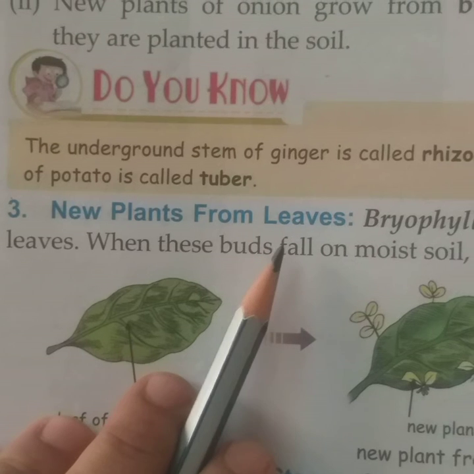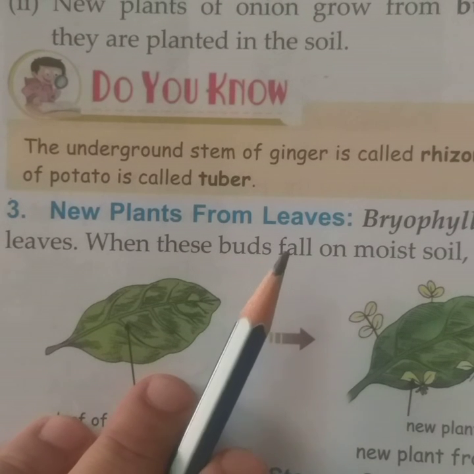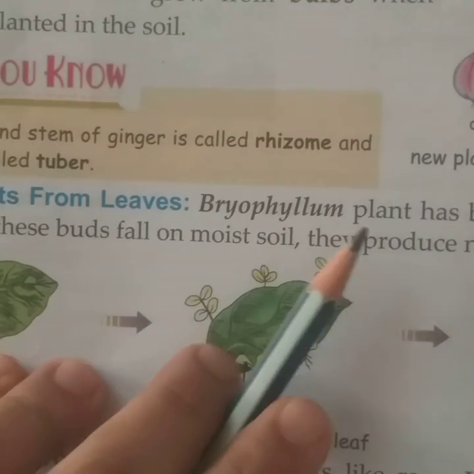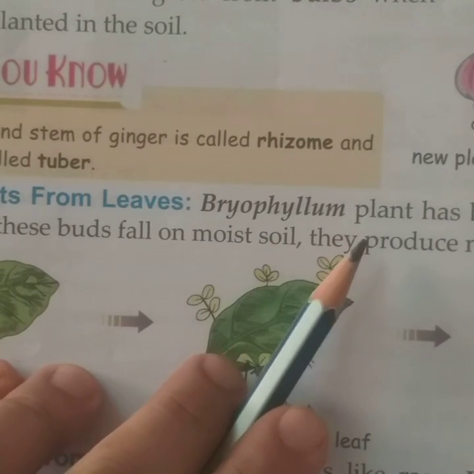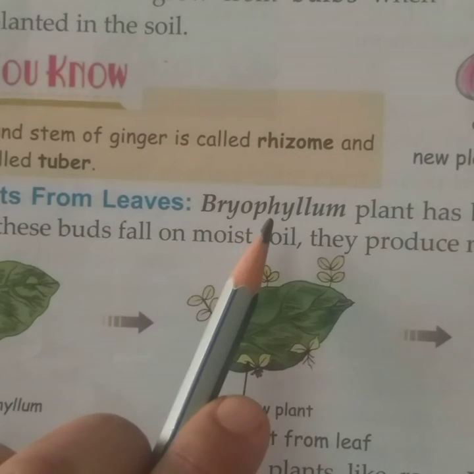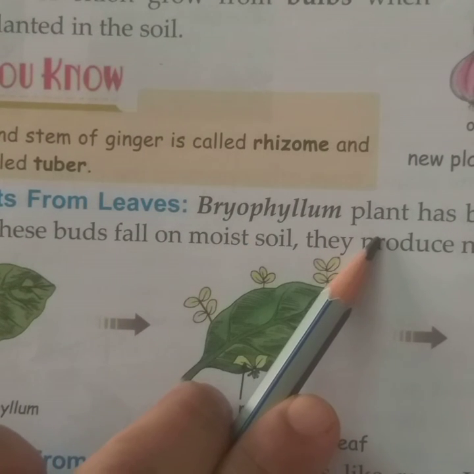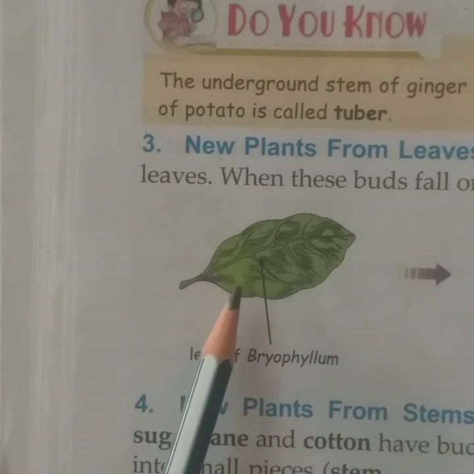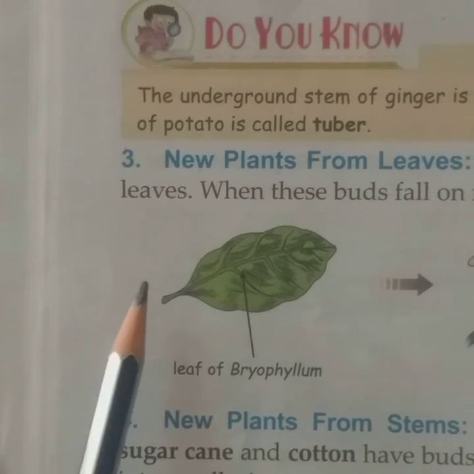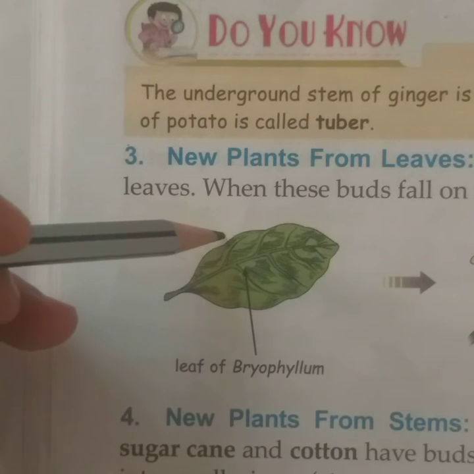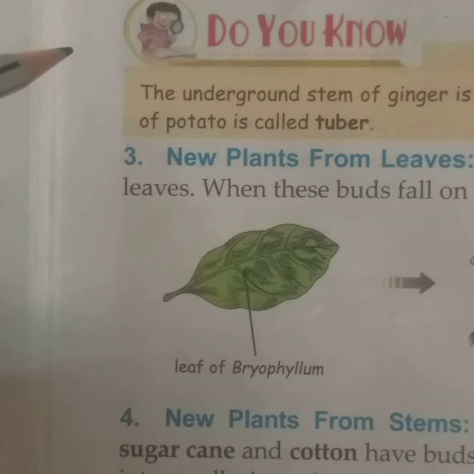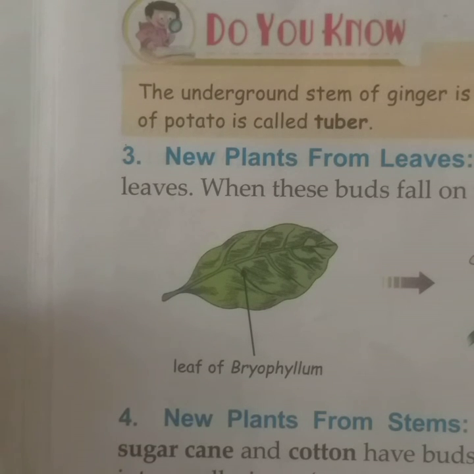There are various categories of plants that grow from the leaf itself, and they are called bryophyllum plants. The category of plant that grows from the leaf is called bryophyllum. It has buds on the edges of its leaves. If you observe the leaf of a bryophyllum, at the edge, the buds are present that can grow into a new plant.